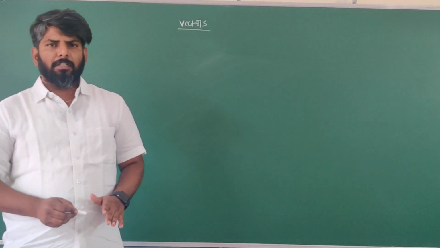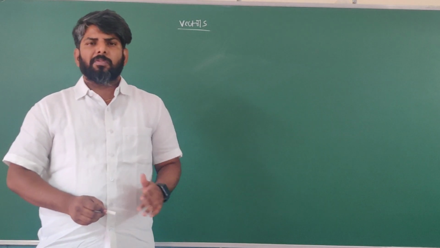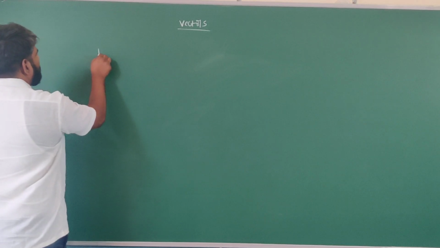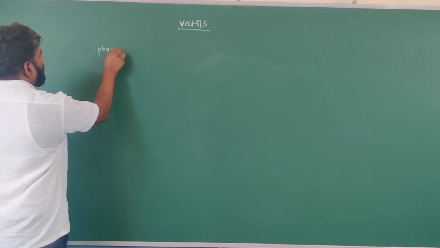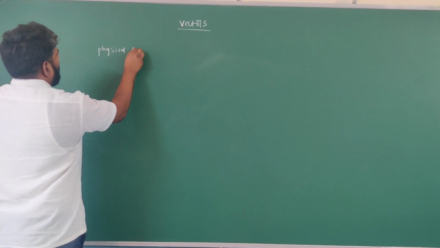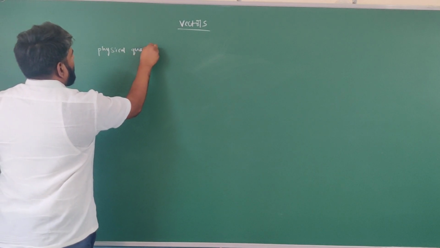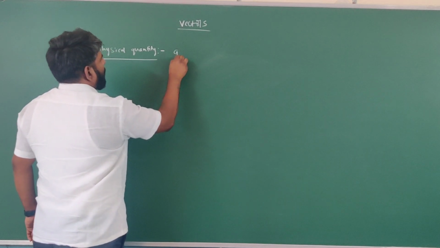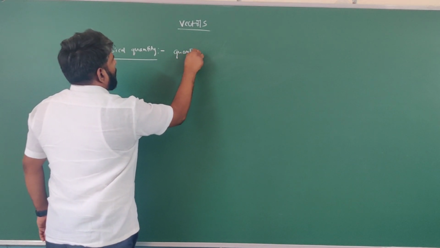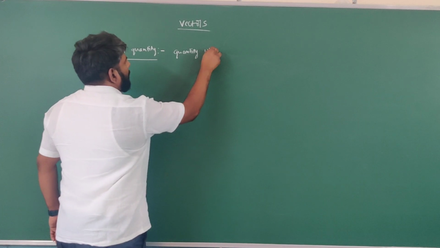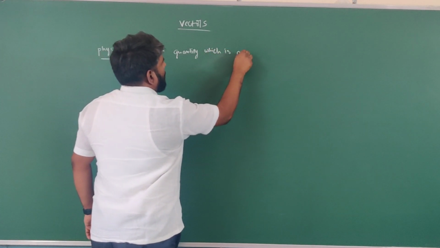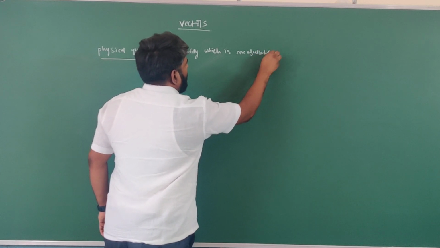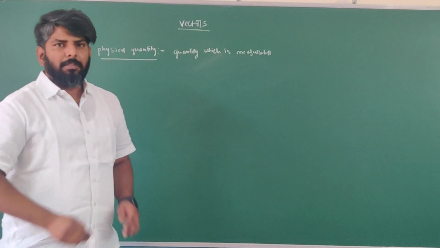Any quantity that is measurable is sure to be called a physical quantity.